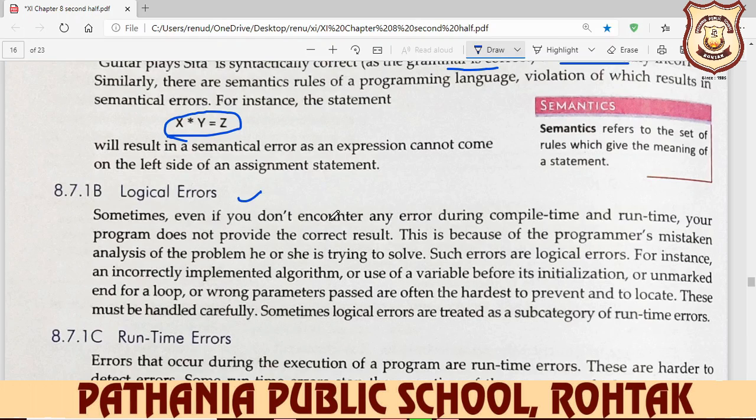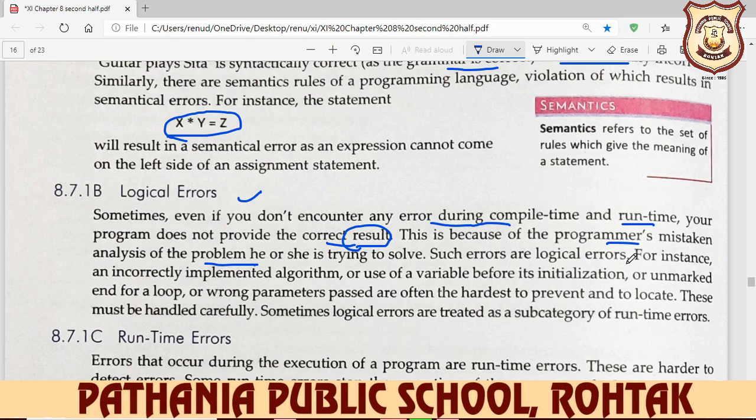Sometimes you don't encounter any error during compile time and runtime, and it is very difficult to find the logical error. Logical error means if you want to write x less than y and you write x greater than y here, this type of error is your logical error. Your program does not provide the correct result. Your program will be executed, and no error will be found from the compiler here, but your result does not match with your original result. This is because the programmer mistakenly analyzed the problem he or she is trying to solve.